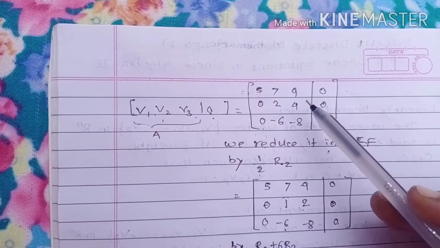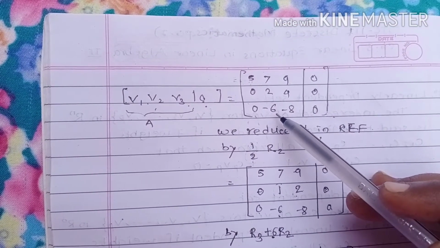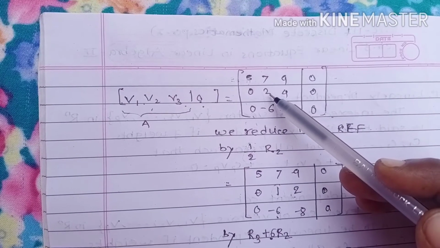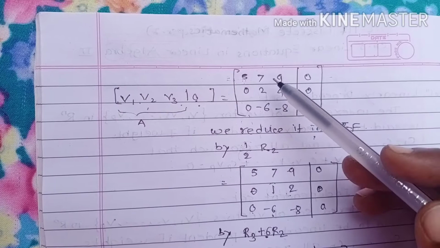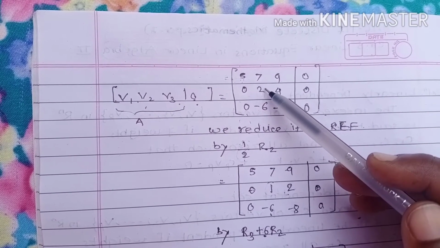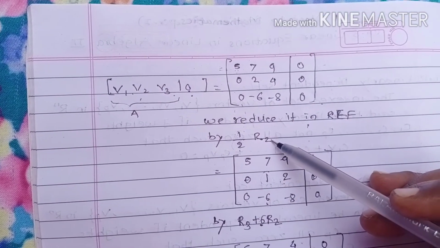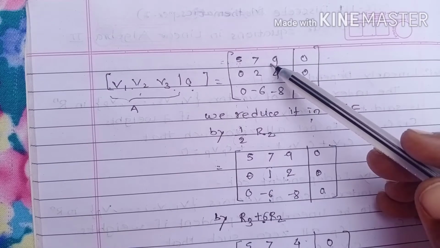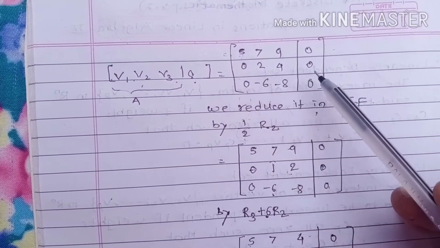So this is our remaining submatrix. By using this entry, we have to make it a 1 first, and then by using this 1 we make the entry below it a 0. For making that 2 a 1, we divide the second row by 2. So we write 1/2 R2. The first and third rows we write as they are, and the second row is divided by 2.